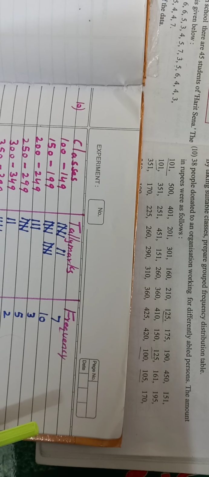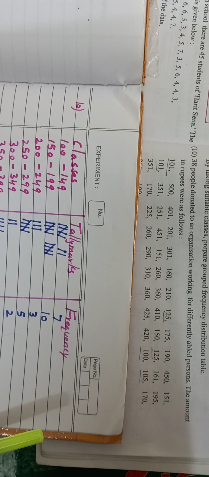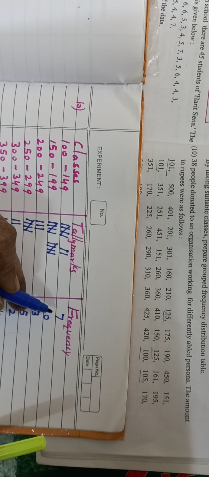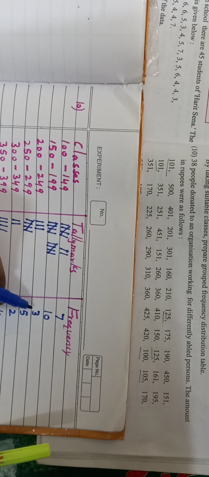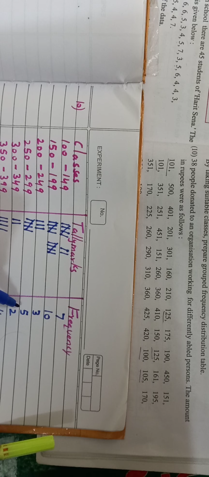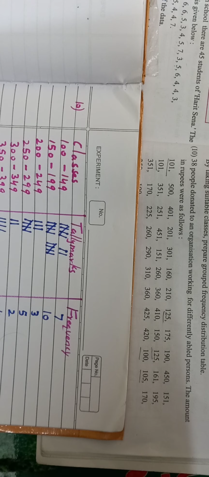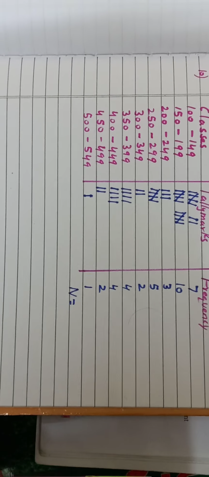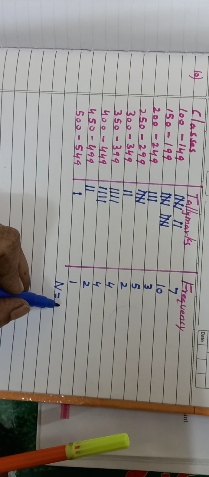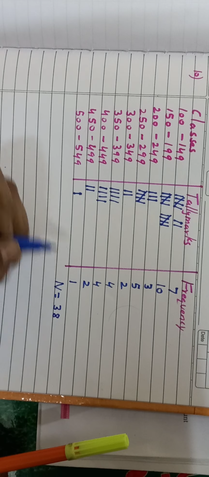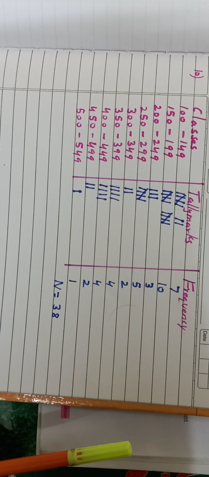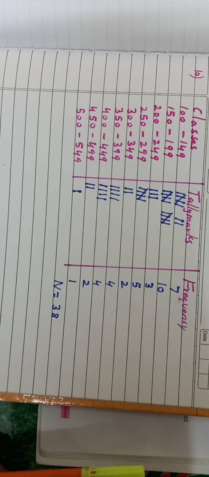And what is n? Here we will write n is equal to 10 plus 7, 17, 17 plus 3, 20, 20 plus 5, 25, 27, 31, 35 and 38. So n is equal to 38. That is the total frequency.